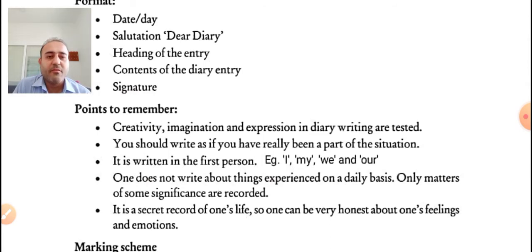Okay, and further it is written, it is a secret record of one's life, so one can be very honest about one's feelings and emotions. That means this point is trying to say that whatever feelings you are having, whether you are in a good mood or a sad mood, you should be very honest, and the points which you are writing in your diary should be filled with honesty. Okay, so honestly, the points should be mentioned in the diary. Then only it will be useful to you.